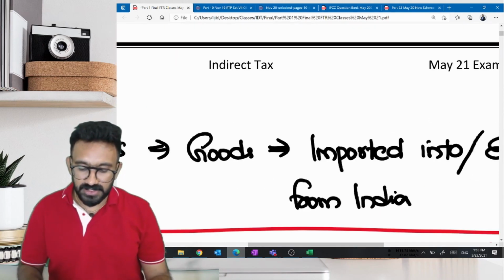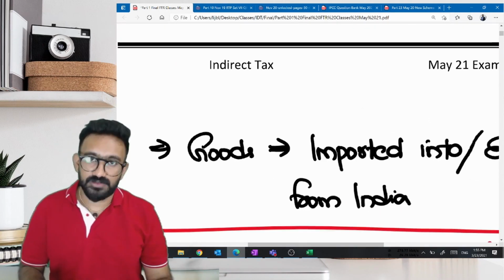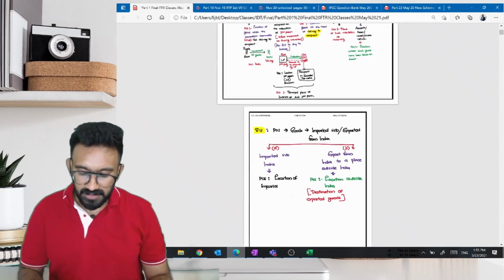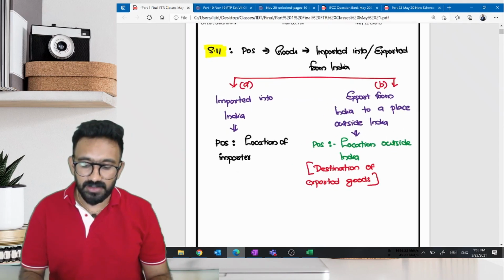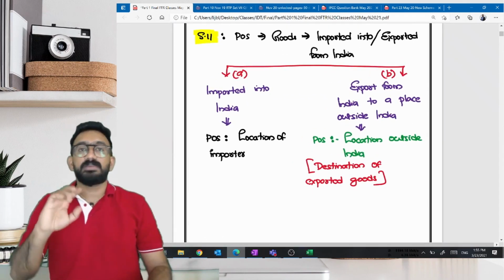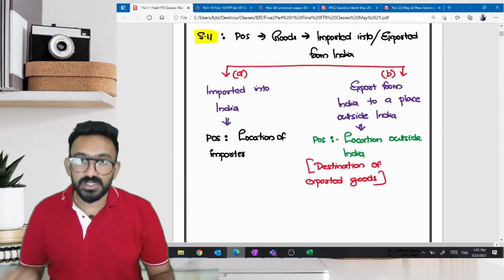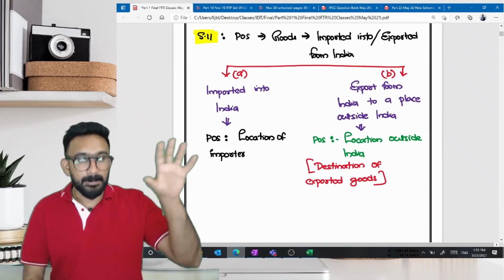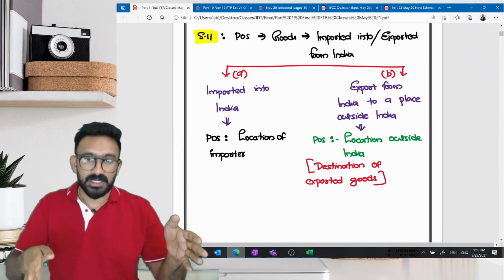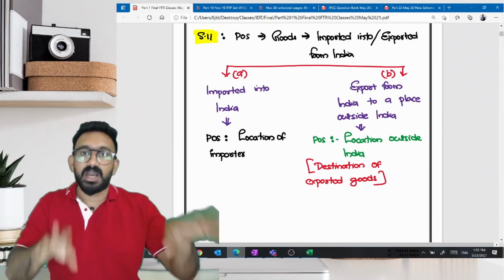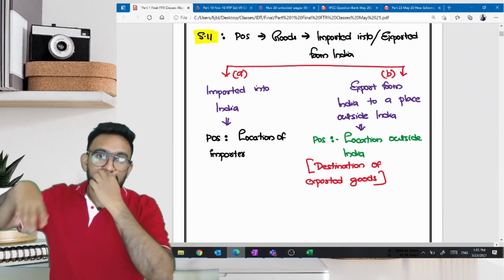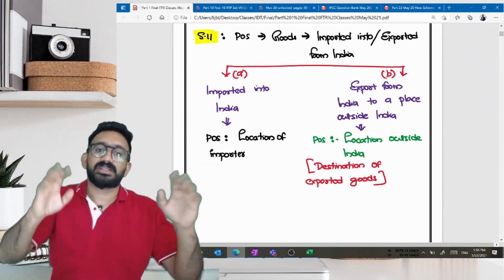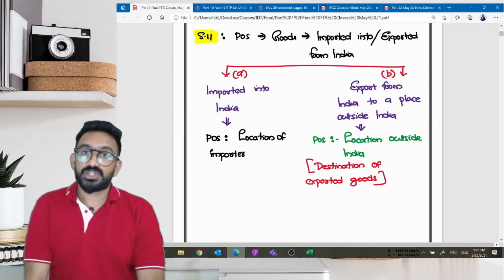Again, why am I computing place of supply? If I know location of supplier, if I know place of supply, I will be clearly able to tell whether it is intrastate supply or interstate supply. So the decision is not based on who's the supplier, who's the recipient. Decision is based on who's the supplier, what is the place of supply. Supplier and place of supply are in the same state. Supplier and place of supply are in Maharashtra. But recipient is there in Delhi. It is an intrastate supply. Supplier and place of supply makes the decision. Then section 10 is over.